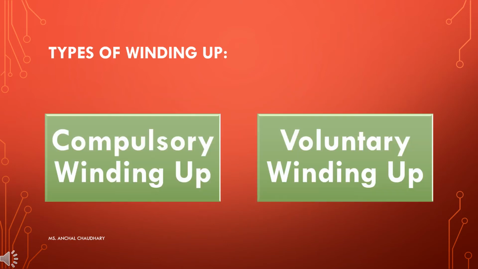Types of winding up. Basically, winding up is of two types, compulsory and voluntary. So compulsory winding up is when a company can be legally forced to wind up by the court order. In such case, the company is ordered to appoint a liquidator to manage the sale of assets and distribution of the proceeds to creditors.